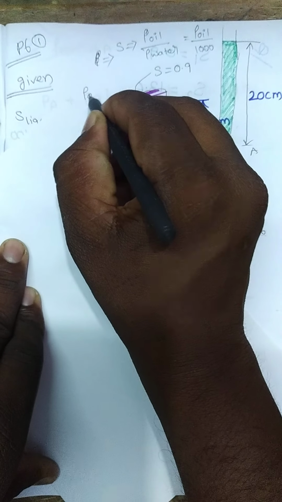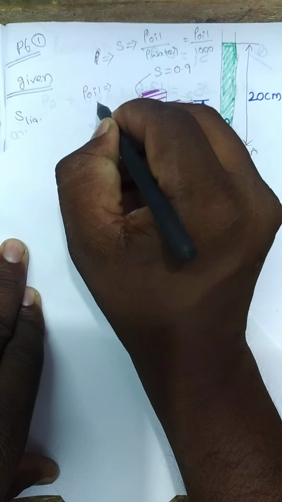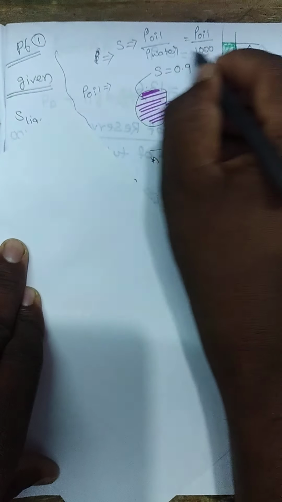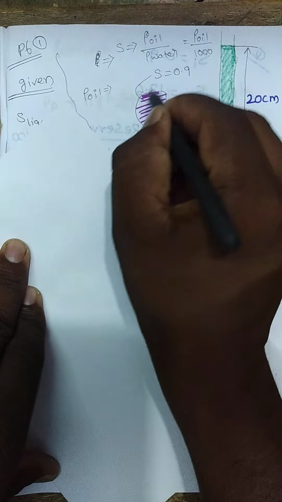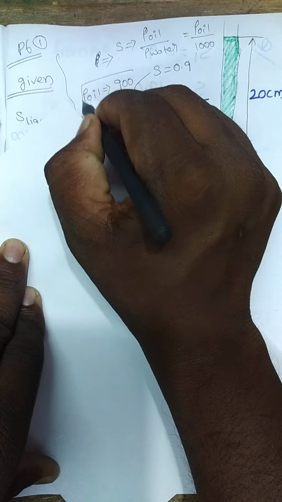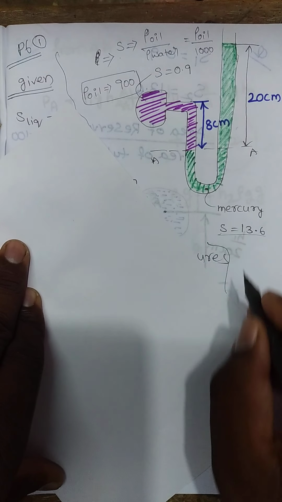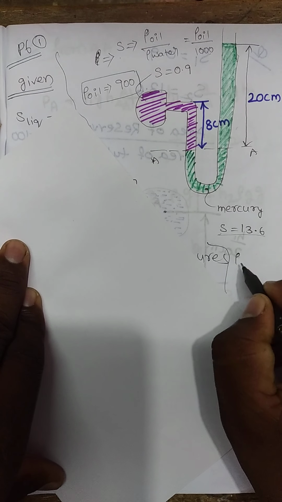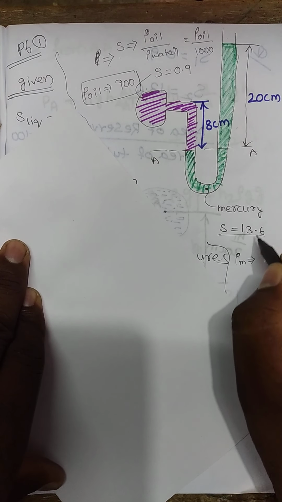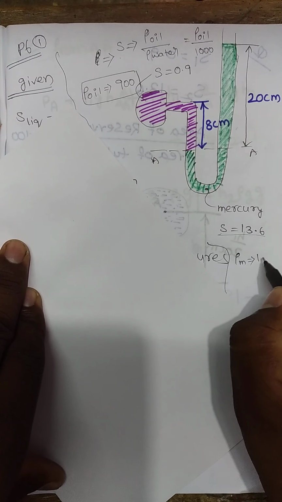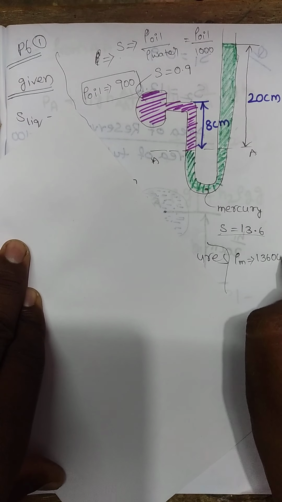So this 1000 goes to the other side, and 0.9 into 1000 is 900. Similarly, the density of mercury is 13.6 into 1000, which is 13,600.